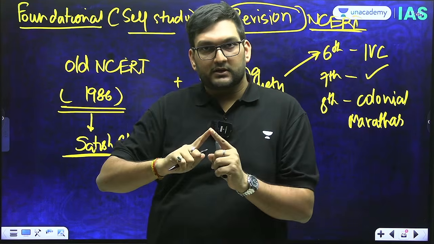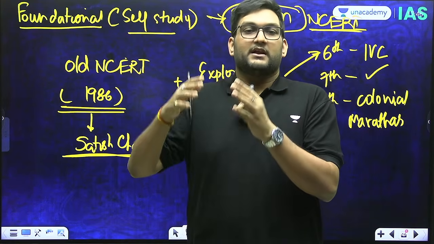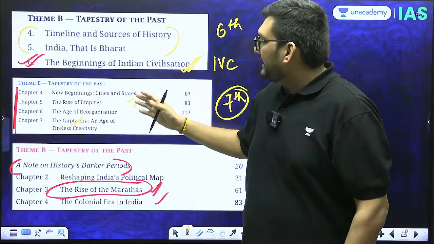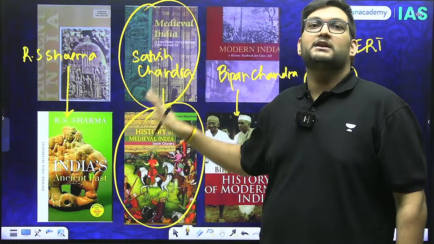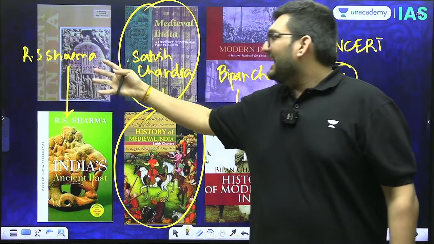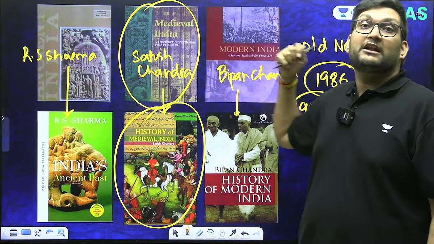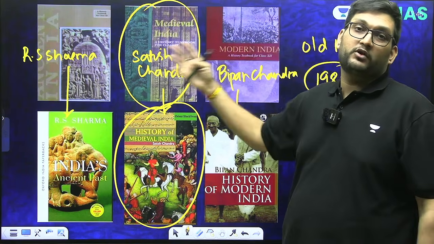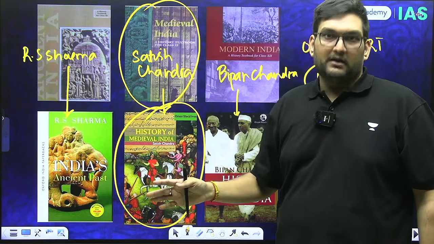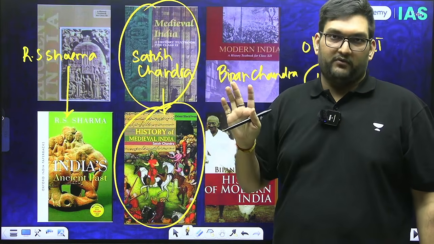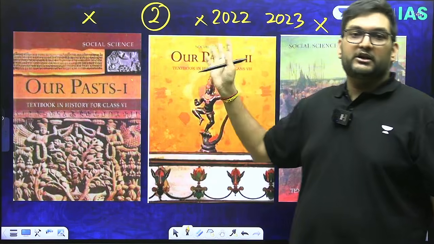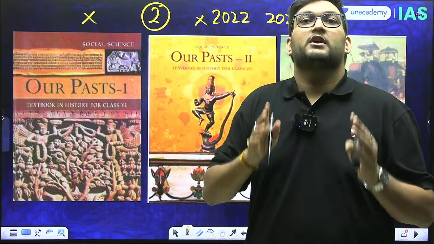If you're a self-student, if you're preparing yourself, then you should refer to the old NCERTs. I'll again show it to you. Refer to this set. It is still the most trustworthy, the best. But the problem is R.S. Sharma and Bipin Chandra are not per se going to give you the depth for the examination. Satish Chandra may. Satish Chandra will even give you the level of understanding to write the answer which came in 2025. This one does not exist, but if you have it, it's a good set of books. You should refer to it.